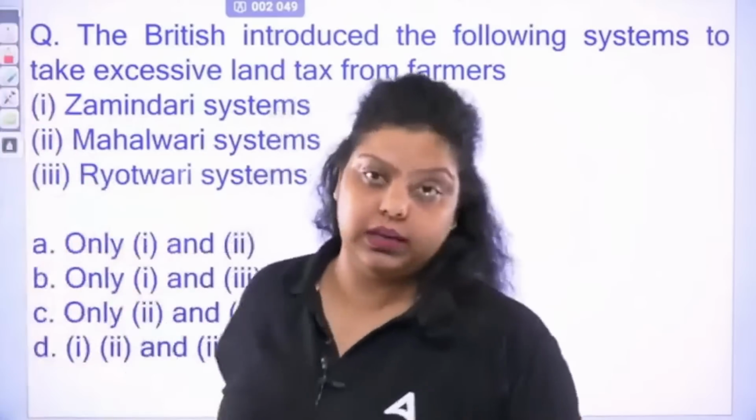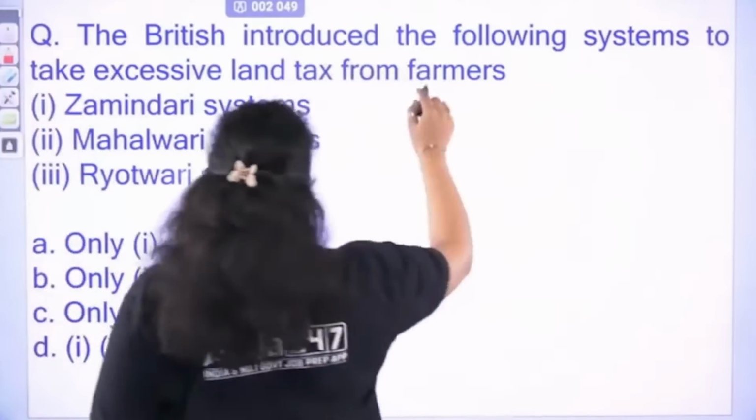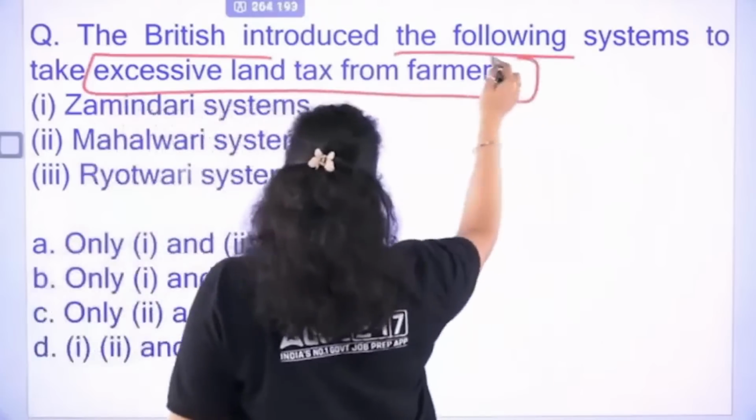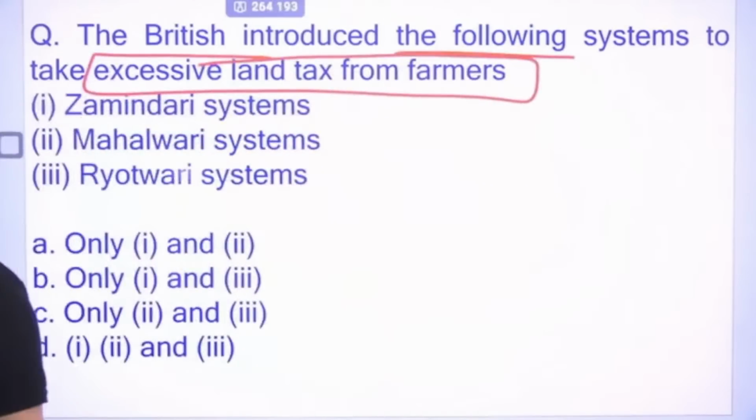In fact, the tertiary has a subsector. Do remember them. The Britishers introduced the following systems in the country to take excessive land tax from the farmers: Zamindari, Mahalwari and Ryotwari.